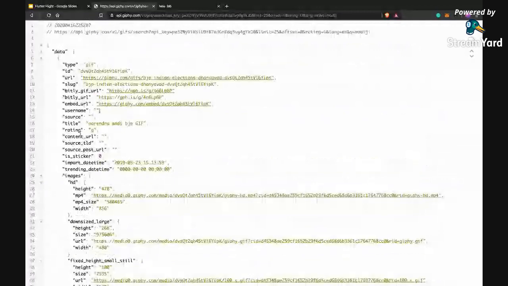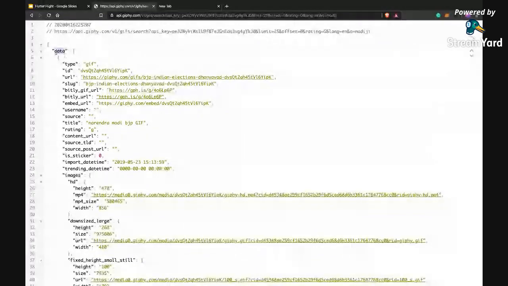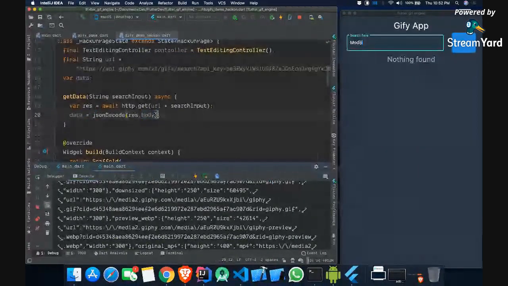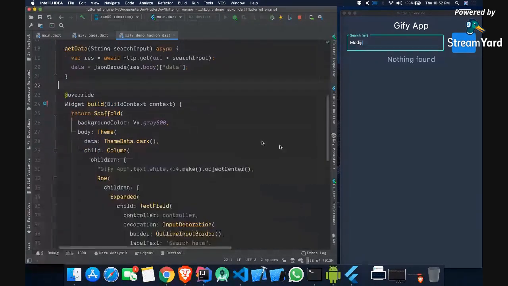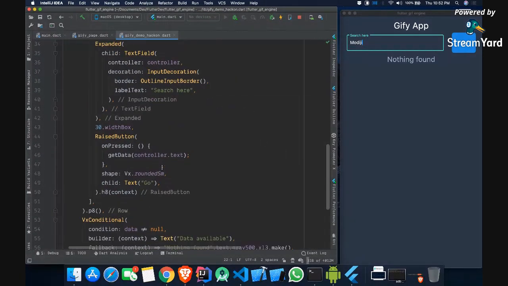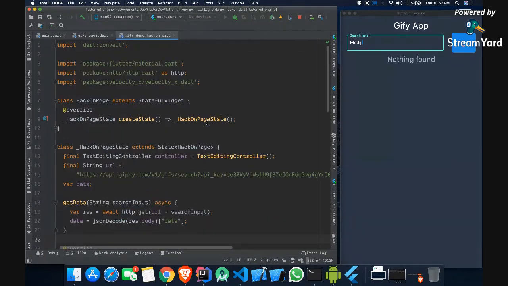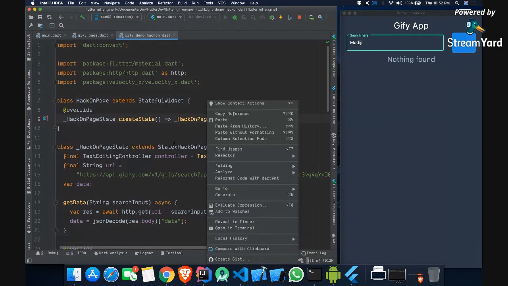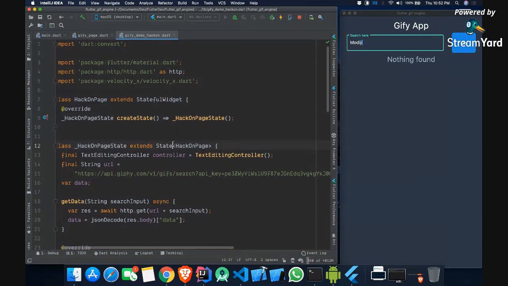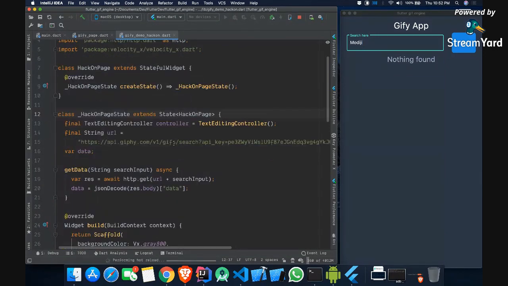So basically right now what we need is data. So here after this response dot body, I can say that I want data. Once I get the data, it should go here and say data available. Now if I hot reload it, so let's save it, and it's hot reloading.